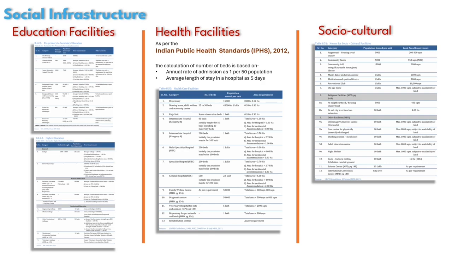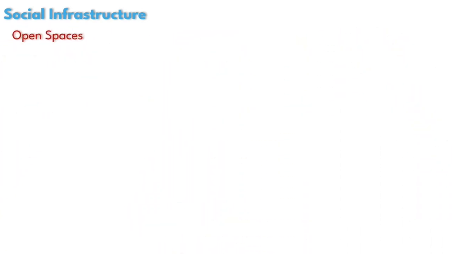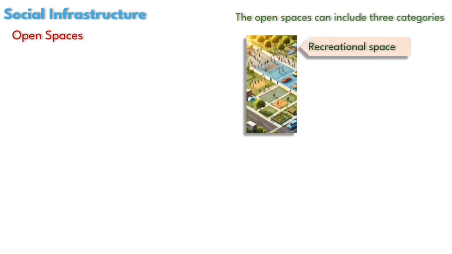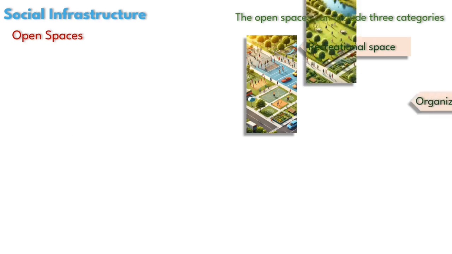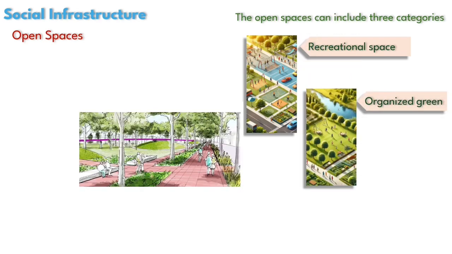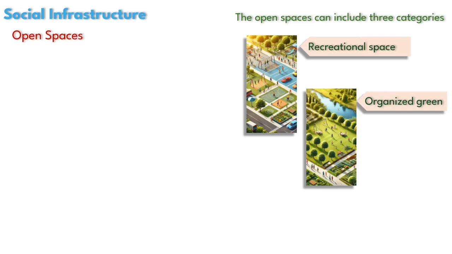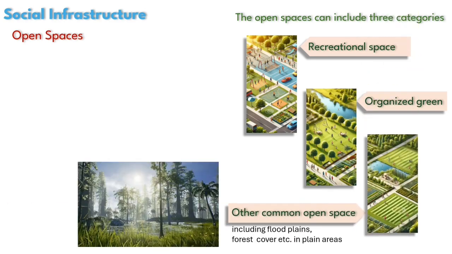Now we will see the definition and guidelines of open spaces. Open spaces can include 3 categories. First is recreational spaces, which includes sports field, public gathering or social interaction spaces, meditation spaces, and spaces for physical exercise or activities. Second is organized green spaces, which includes public parks, gardens, and environment-friendly spaces. Third category is other common open spaces, which includes floodplains, forest, and any kind of conserved open areas.